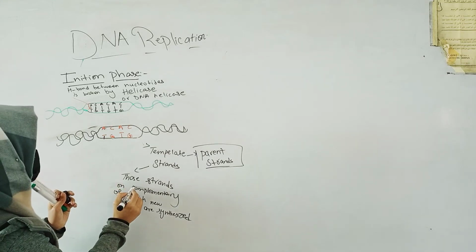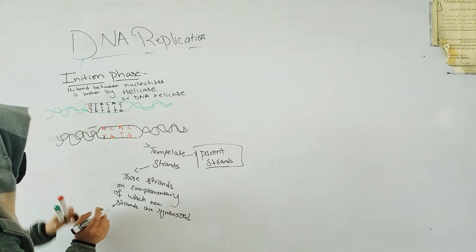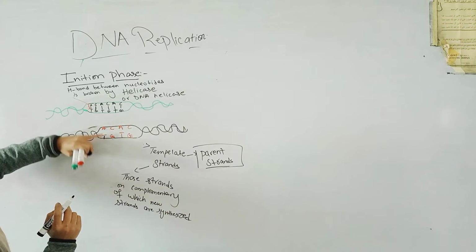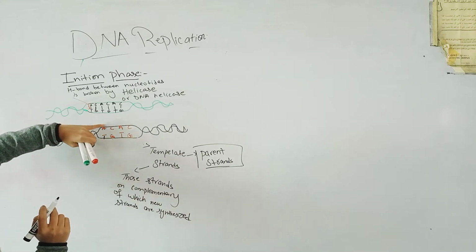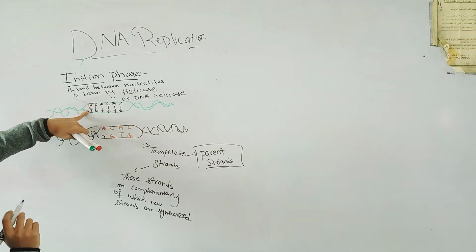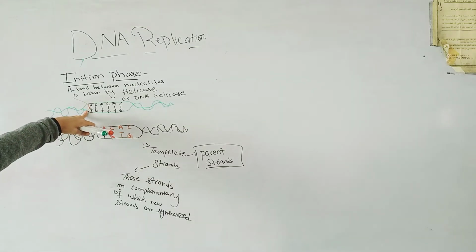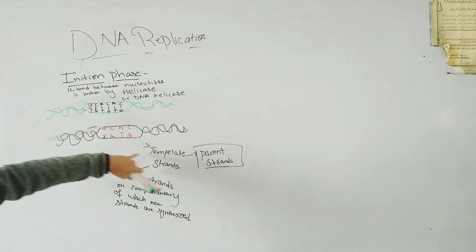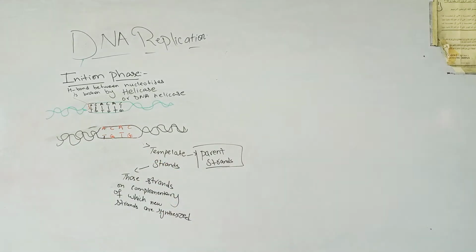So the new complementary strand would be synthesized on the opposite side of these two strands, and these two strands, between which the hydrogen bond is broken down, act as the template strand or the parent strand during the DNA replication.